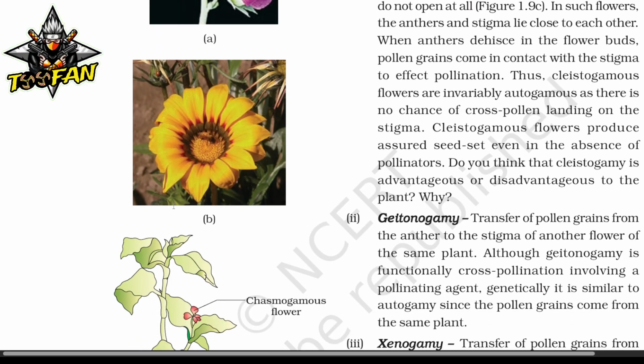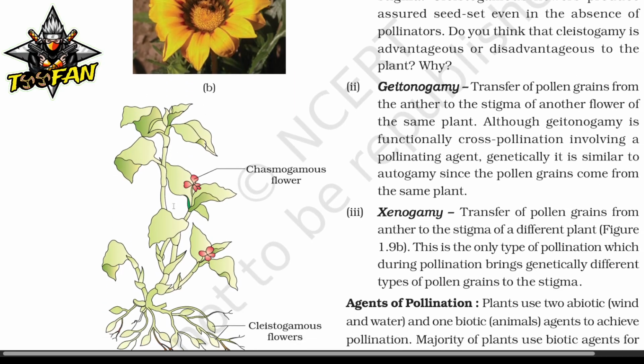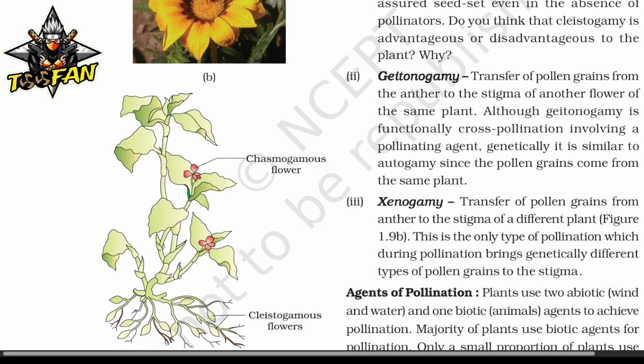Now, geitonogamy. Transfer of pollen grains from the anther to the stigma of another flower of the same plant. Although geitonogamy is functionally cross-pollination involving a pollinating agent, genetically it is similar to autogamy, since the pollen grains come from the same plant. Xenogamy: transfer of pollen grains from the anther to the stigma of a different plant. This is the only type of pollination which during pollination brings genetically different types of pollen grains to the stigma.